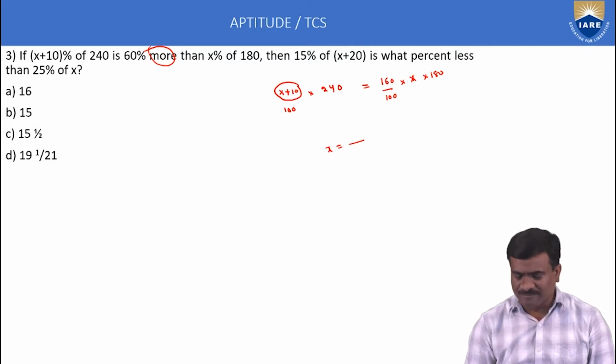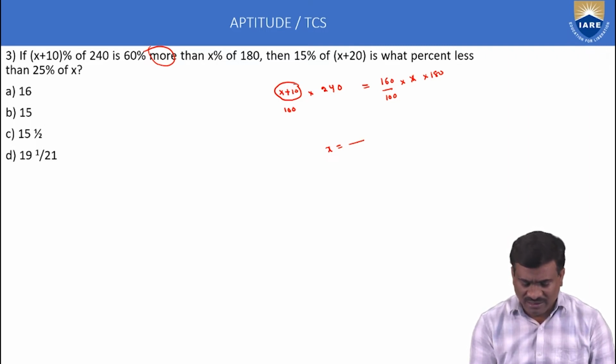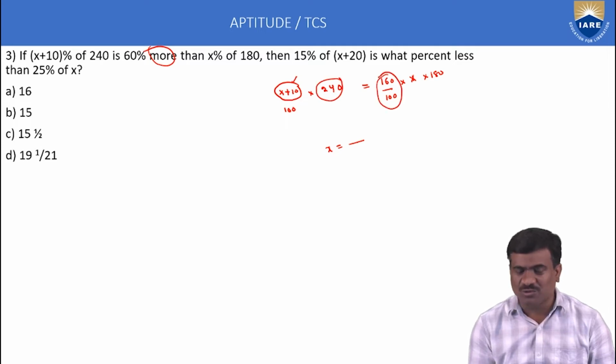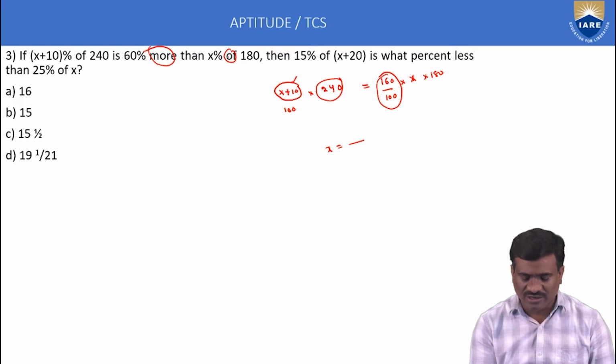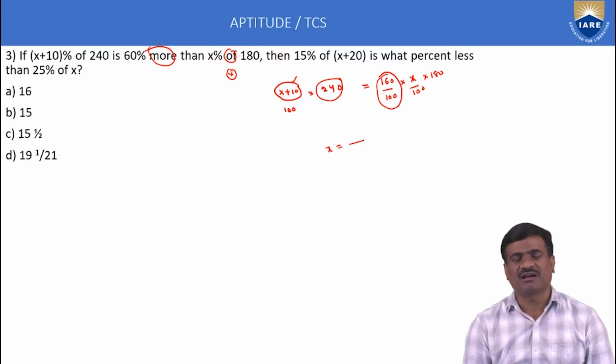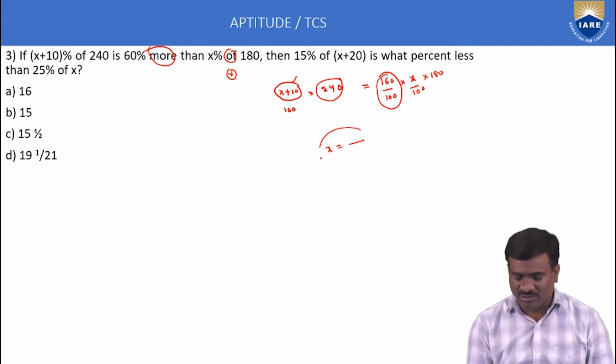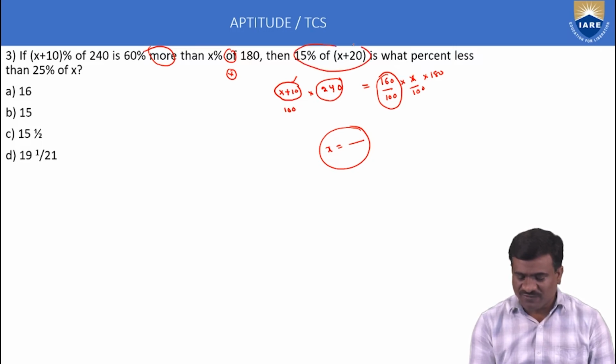Simple technique. The first statement, x plus 10 percentage of 240 is equal to 60 percentage more, that is 160 percentage of x into 180. Here of indicates multiplication. X by 100 into 180. Here calculate the x variable.